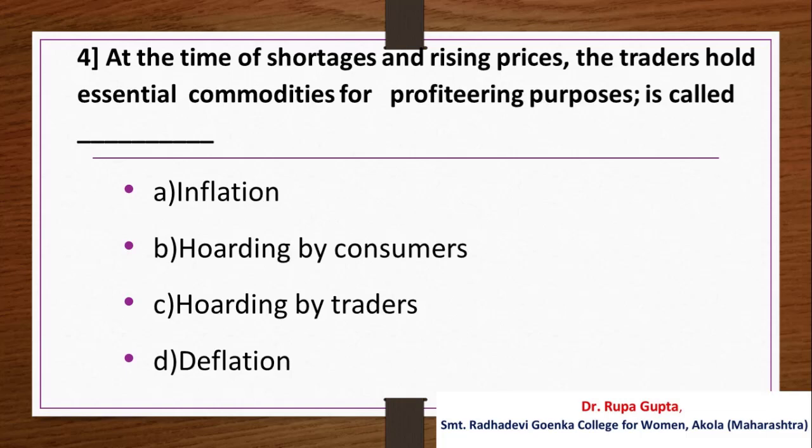Question number 4. At the time of shortages and rising prices, the traders hold essential commodities for profiteering purposes. This is called: A. Inflation, B. Hoarding by consumers, C. Hoarding by traders, D. Deflation. And the answer is C. Hoarding by traders.